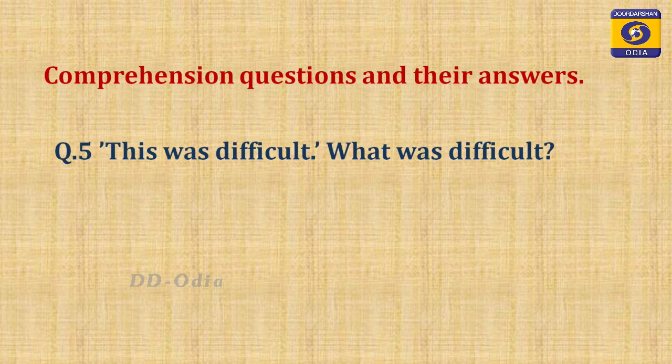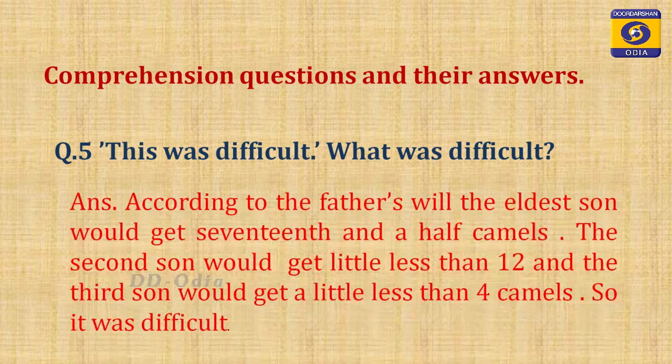What was difficult, children? Yes, according to the father's will, the eldest son would get 17 and a half camels. The second son would get a little less than 12. Yes or no? Yes. And the third son would get a little less than 4 camels. So, this was difficult.